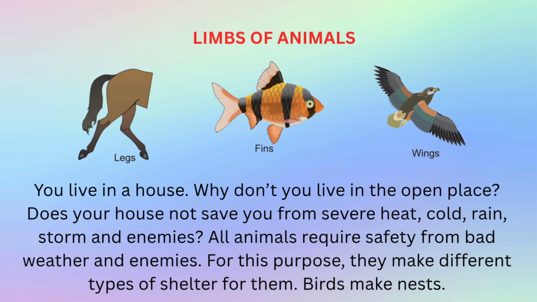Limbs of animals. You live in a house. Why don't you live in the open place? Does your house not save you from severe heat, cold, rain, storm and enemies? All animals require safety from bad weather and enemies. For this purpose, they make different types of shelter for them.